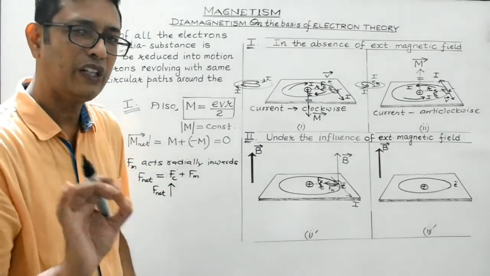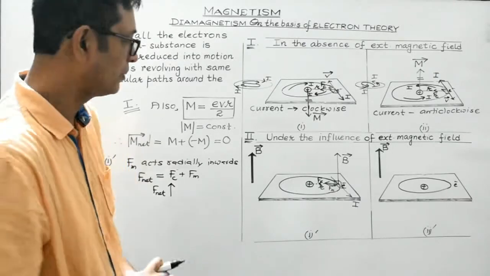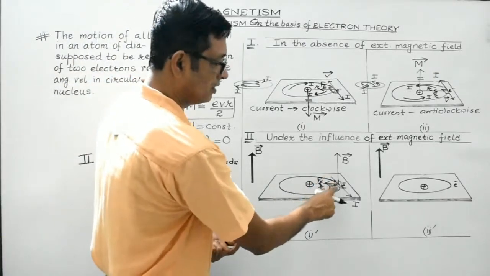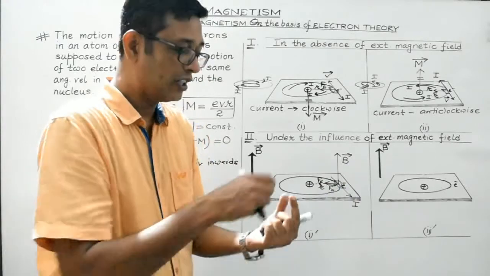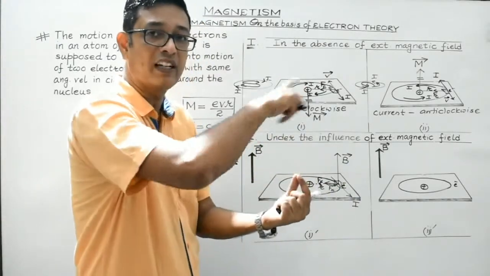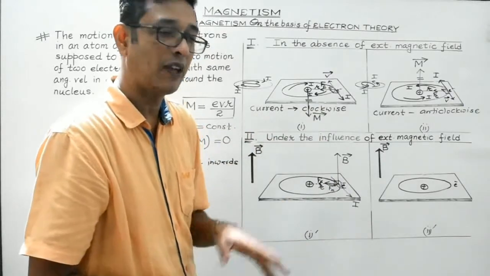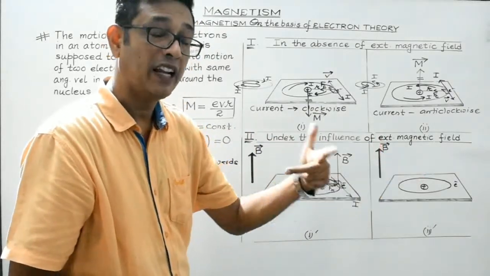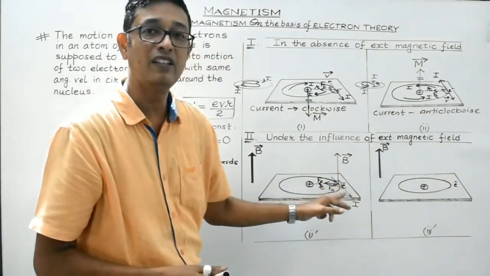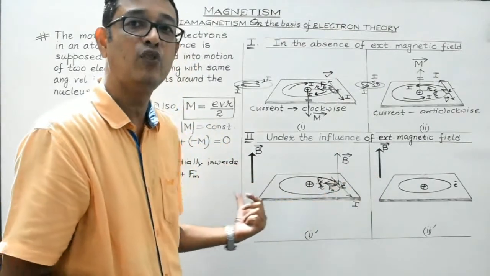I think it's very, very clear. Again, I repeat, students, since the revolution of electron around the nucleus in the anti-clockwise direction will constitute a current in the clockwise direction, by applying Fleming's left-hand rule, we have obtained that this electron will experience a magnetic force in the radially inward direction.